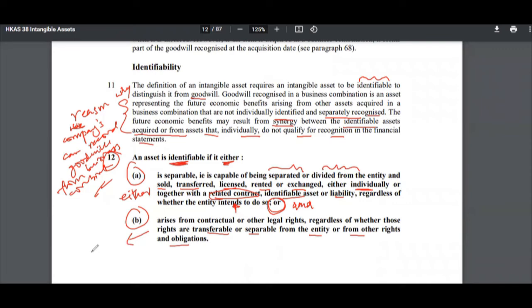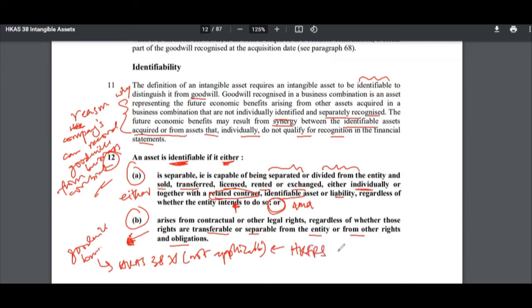So for example, goodwill from a business combination actually arises from contractual or other legal rights. But for goodwill from a business combination, HKAS 38 is not applicable in this case, because there is another standard for business combination, which is HKFRS 3.